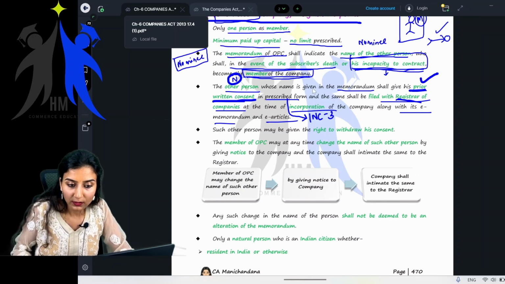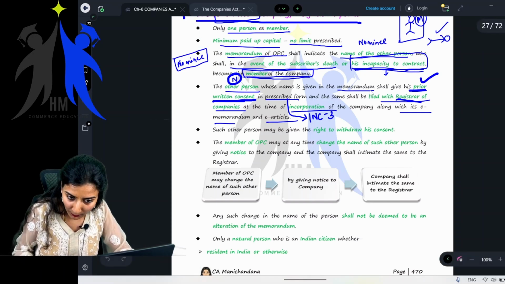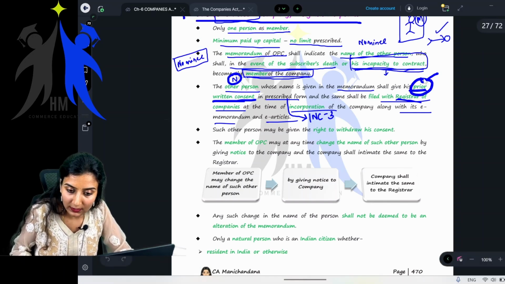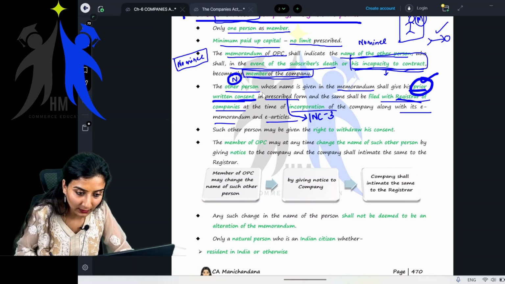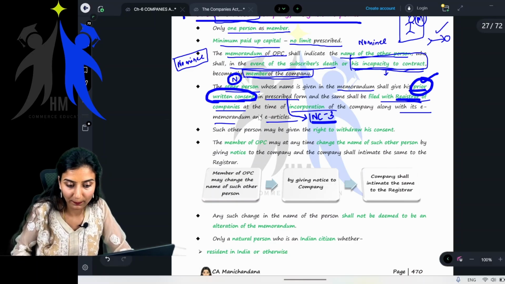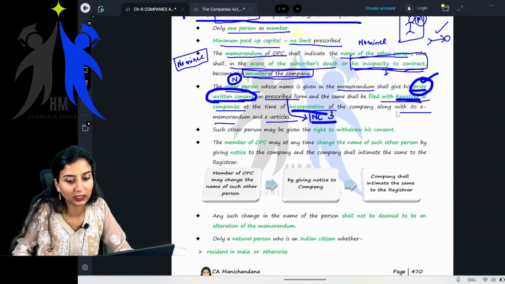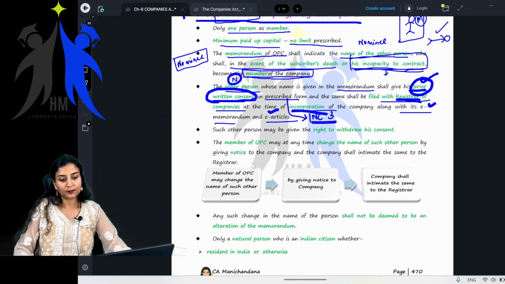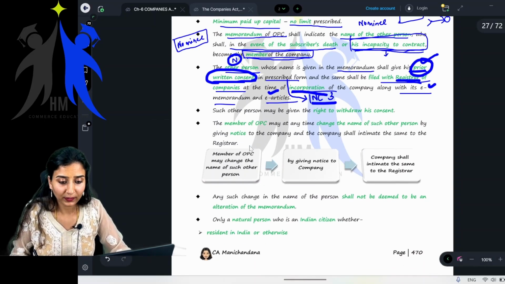The other person whose name is given in the memorandum shall give his prior written consent, right? In what? In a prescribed form. What is the prescribed form? INC 3. And the same shall be filed with the Registrar of Companies at the time of incorporation of the company, along with e-memorandum and e-articles. Right? Everyone getting it? Yes.